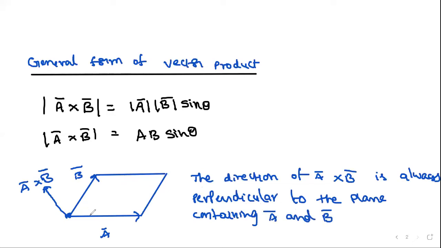This plane is made up only with a bar and b bar. For that plane, the direction of a bar cross b bar is always perpendicular. Of course, by using some calculation, you can give the direction. Also, by seeing the directions of a bar and b bar without magnitudes, you can give the direction for a bar cross b bar by using some simple rule.